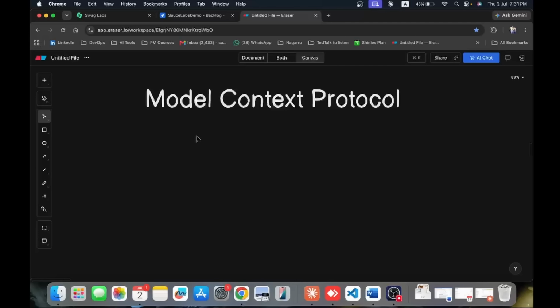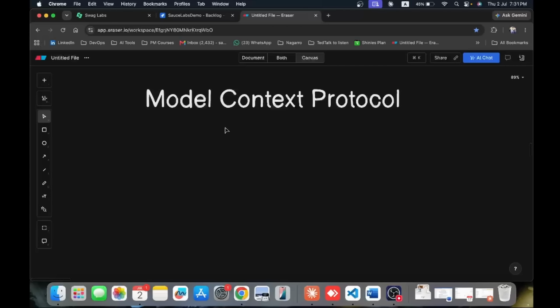Okay, so we will start with the understanding of this term, which is Model Context Protocol. As a tester, we are doing a lot of things manually, and we all know that we are trying to move towards automation. Many of you are already working on automation and trying to move into AI testing, or are already working on AI testing and trying to optimize your work to do all the tasks efficiently.